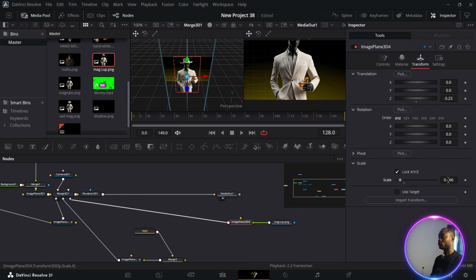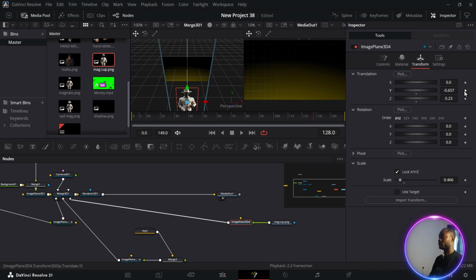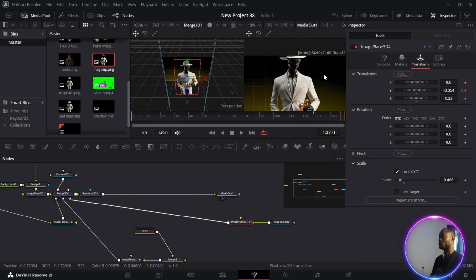So we want this image to come from the bottom and go up. Just click on our image plane 3D, we're going to drag it down on our Y axis, take it down completely. After taking it down, set a keyframe on our Y axis, then go towards the ending, maybe close to frame 150, and drag it up. So I think this is good. Use your first screen to monitor it so that you can know if you're on the right track or not.